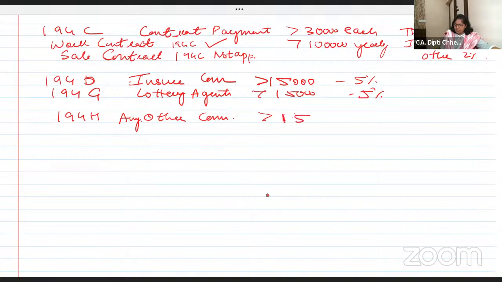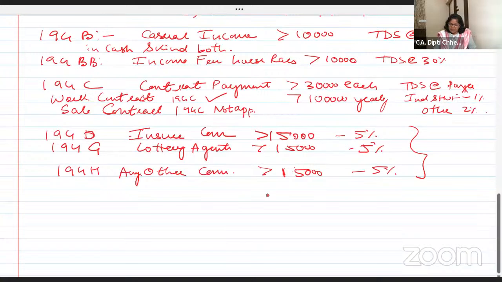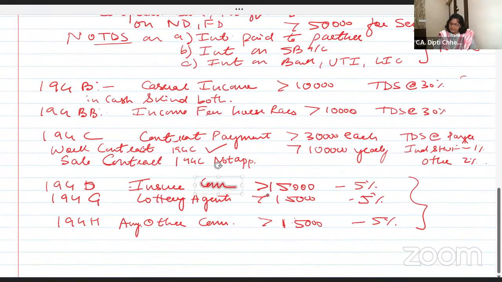There are some hotels which are run by OYO, ऐसे लिखा रहता है ना, तो वो लोग सब commission basis पे काम करते हैं. तो कोई भी commission above 15,000, 5%. How is this grouping? ये एक group है, ये एक group है, और ये 194C तो अपने आप में दुनिया है.